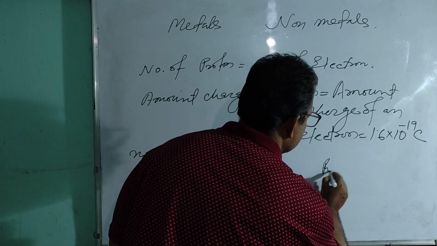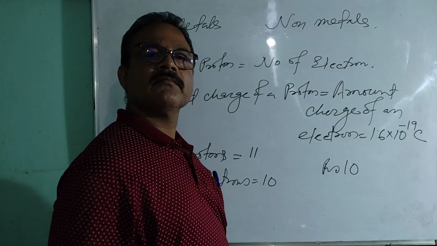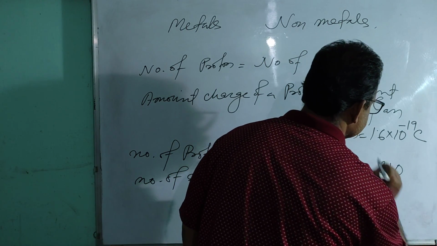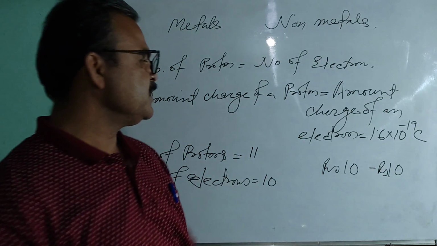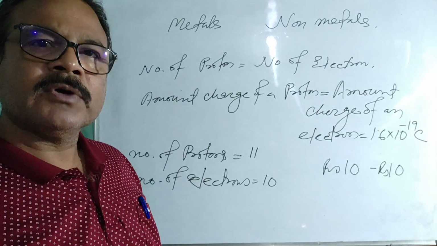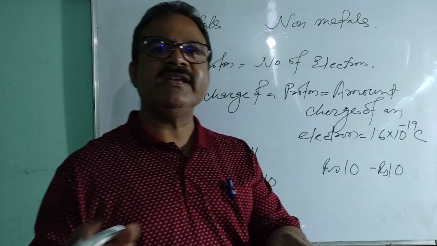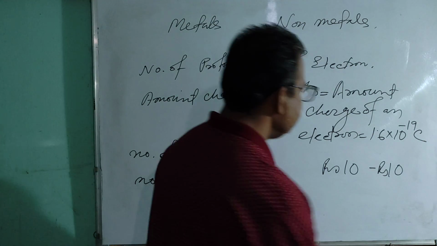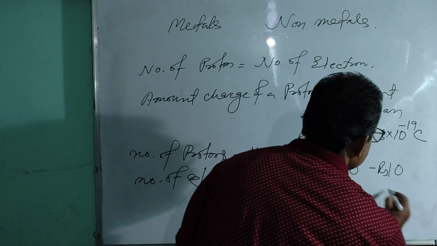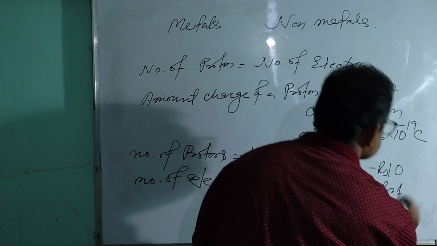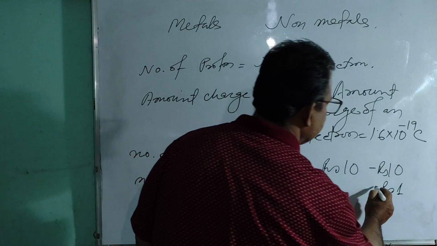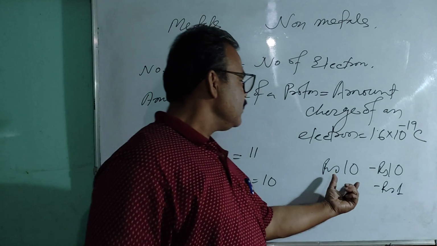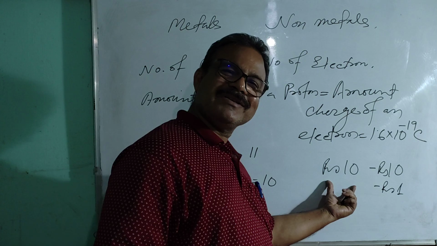Suppose you just think about this. Suppose you have 10 rupees. Okay, and you have to give 10 rupees to someone. Then how much amount of money will be left in your hand? Nothing. Okay, and again, if you are taking, say, 1 rupee, then you have to give 11 rupees. But you have only 10 rupees.